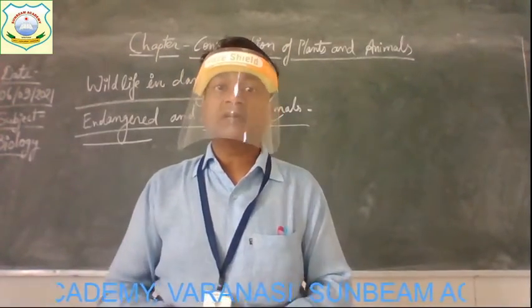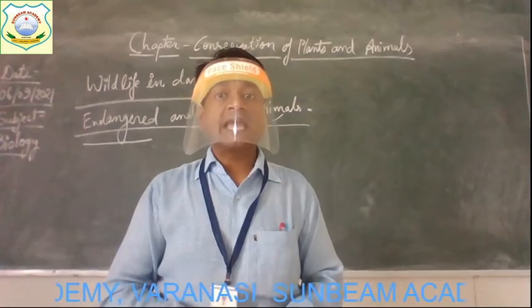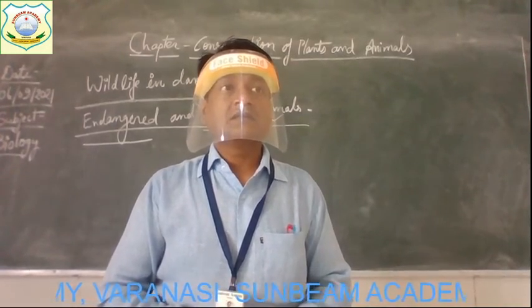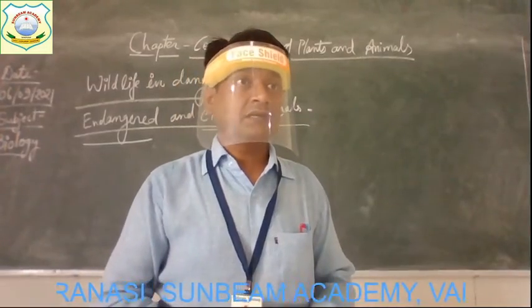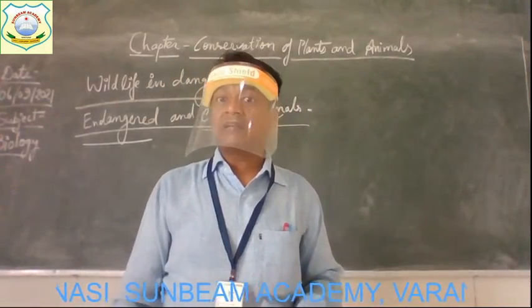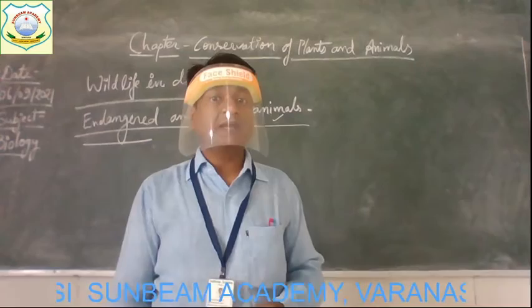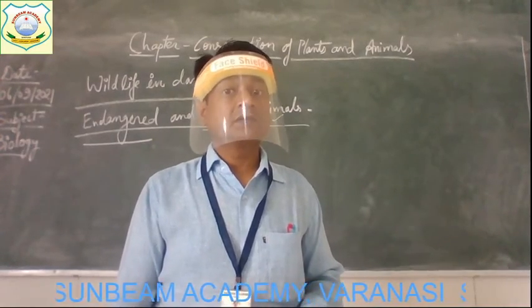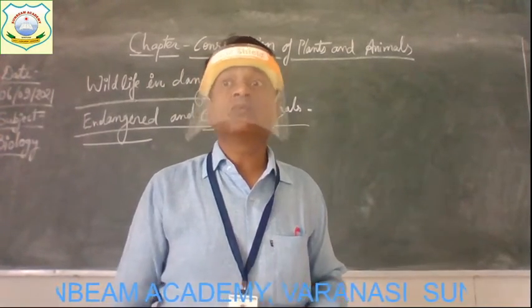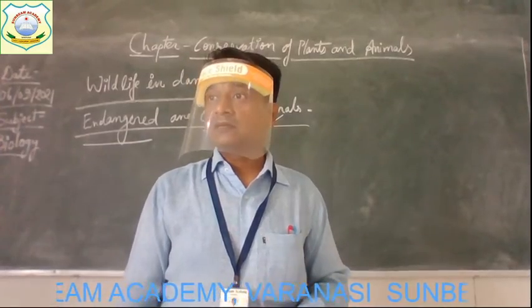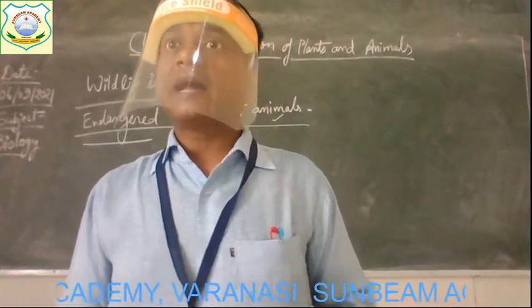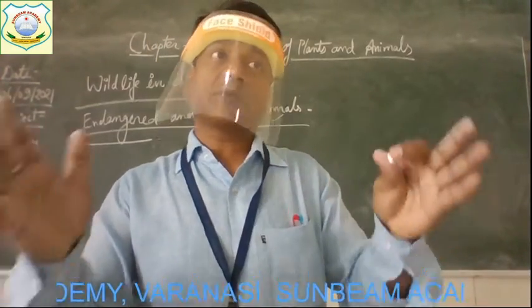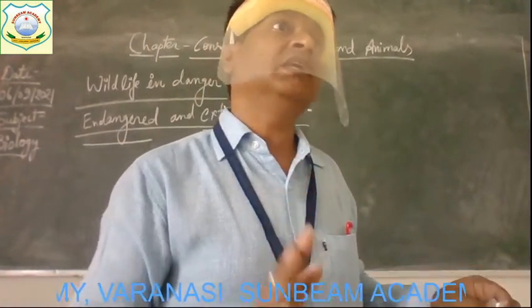If we were to kill all snakes in a region, what can happen? The population of rats will increase, and if the population of rats increases, then what will happen? Yes, they will eat more grains. A large percentage of the crops we produce gets eaten by rats every year.